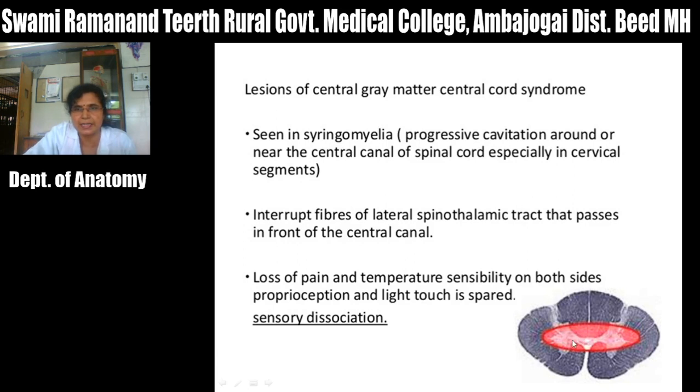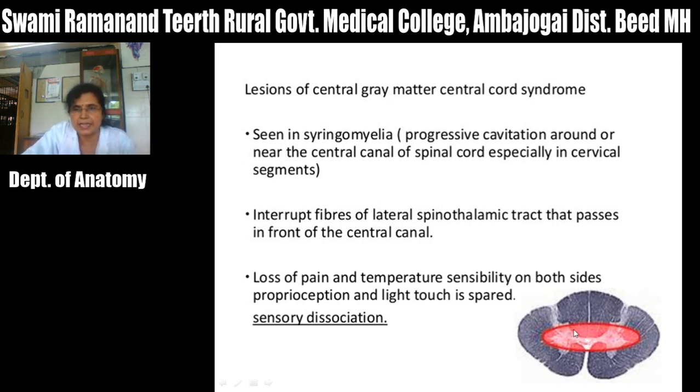So as these cavities enlarge in size, and as you know that in this anterior white commissure in front of the central canal, there is crossing of two tracts, that is the crossing of lateral corticospinal and the crossing of anterior spinothalamic tract and crossing of lateral spinothalamic tract. This lateral spinothalamic tract carries the sensation of pain and temperature from the opposite side, and anterior spinothalamic tract carries the sensation of crude touch from the opposite side.